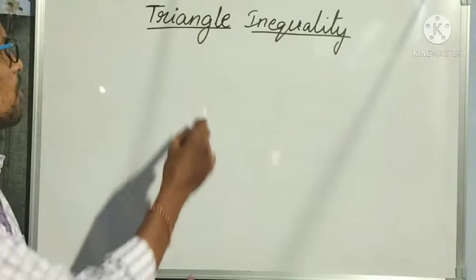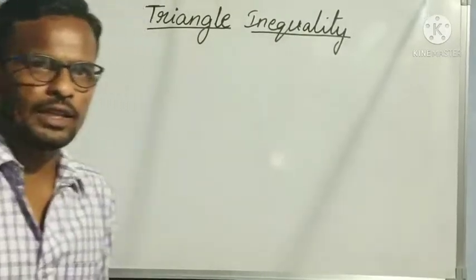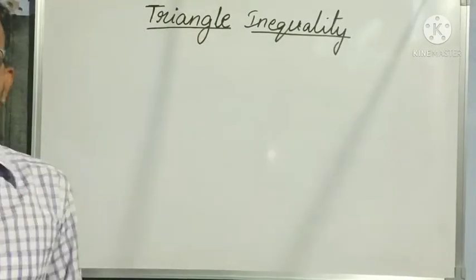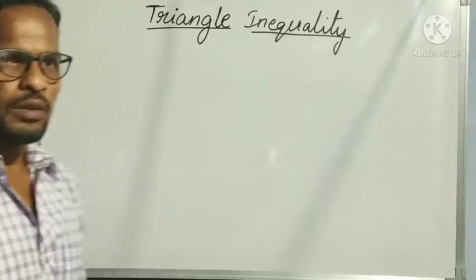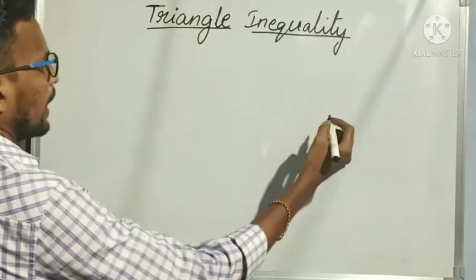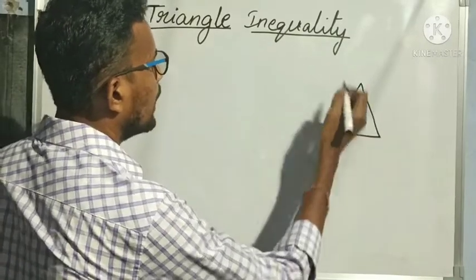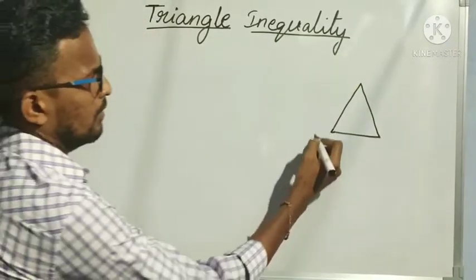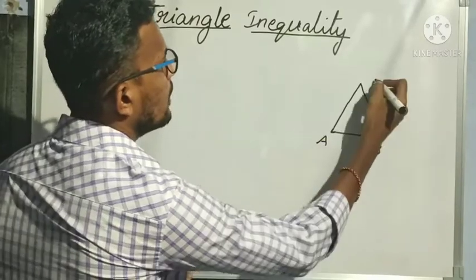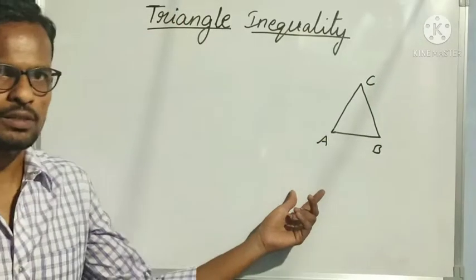Before going to triangle inequality, we need to know the properties of the length of sides of a triangle. Suppose I am taking a triangle ABC here. Okay, this is my triangle ABC.